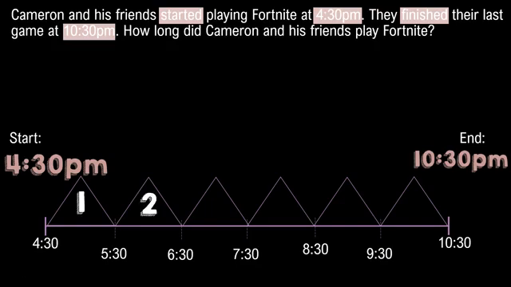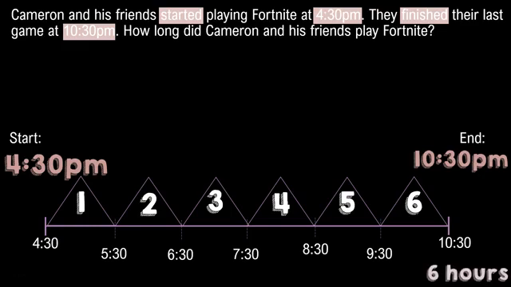1, 2, 3, 4, 5, 6. I have 6 mountains on my number line, so that means 6 hours have gone by. Cameron and his friends played Fortnite for 6 hours.